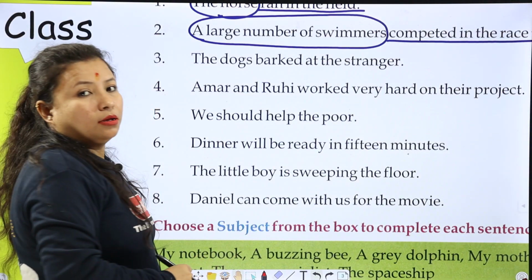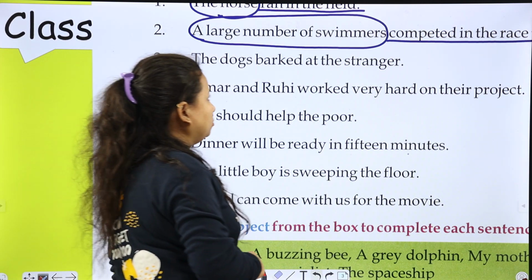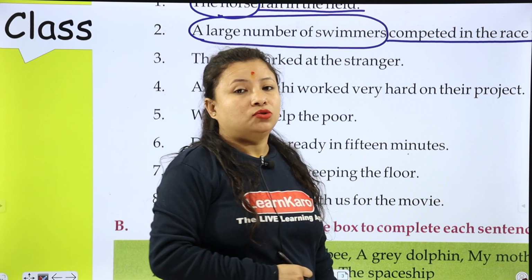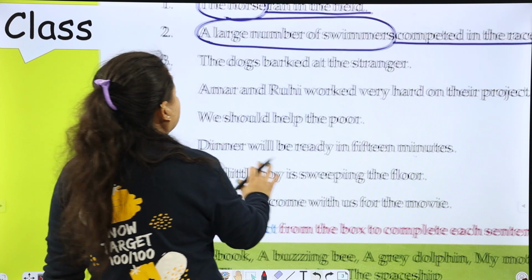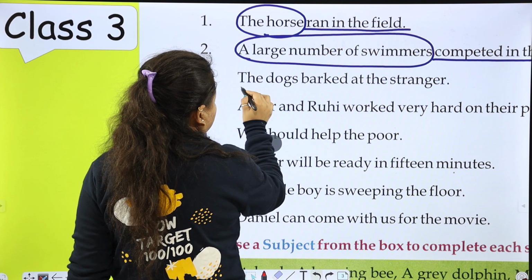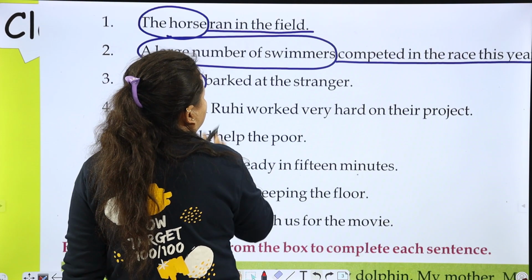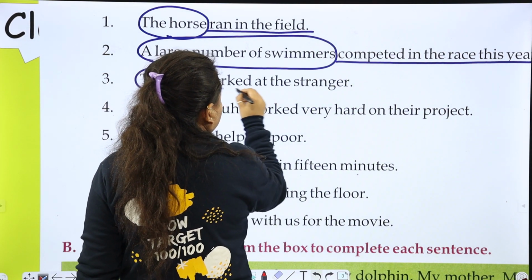The dogs barked at the strangers. The dogs barked at the stranger. So the dogs is a subject and barked at the stranger is a predicate.